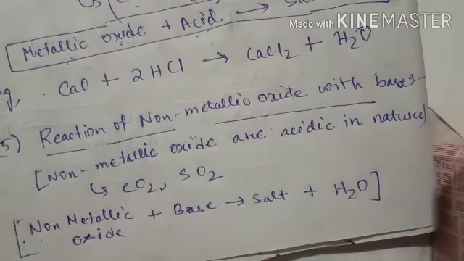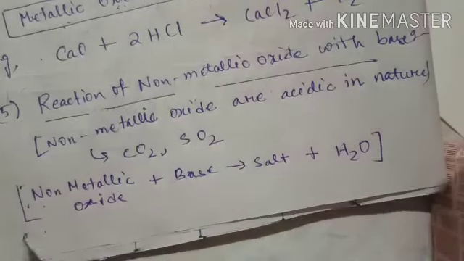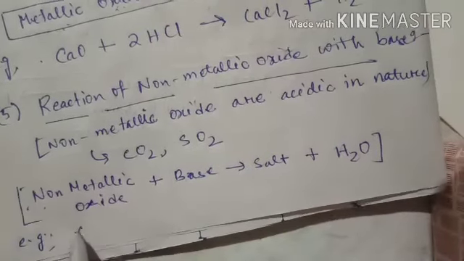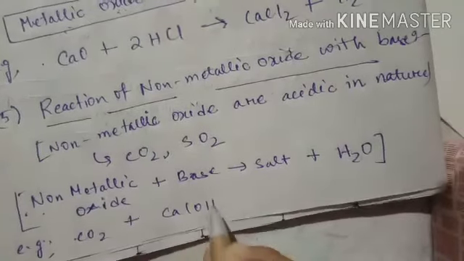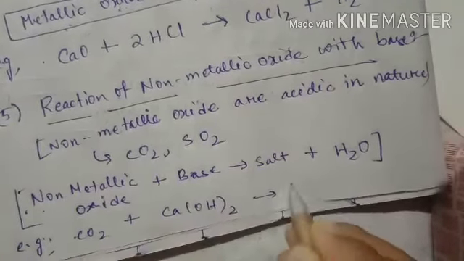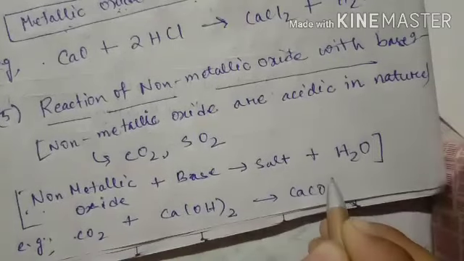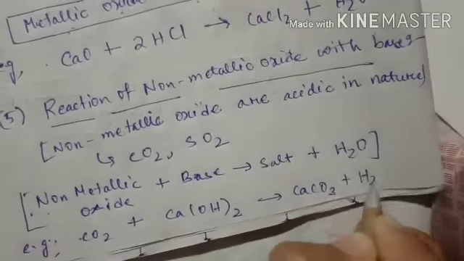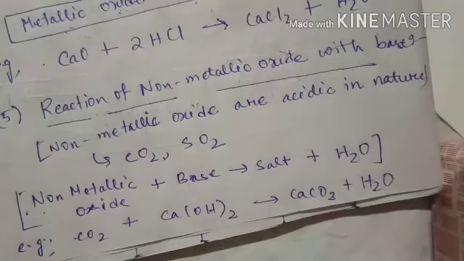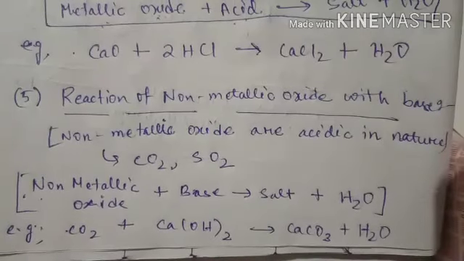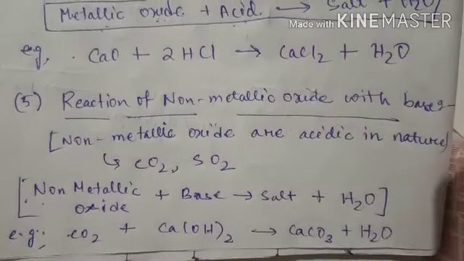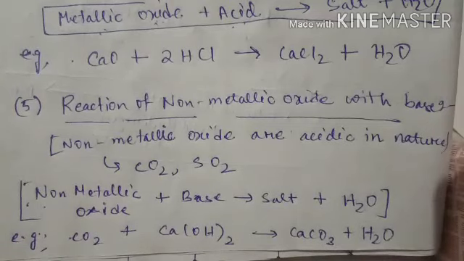So, a simple example we consider: carbon dioxide reacting with calcium hydroxide. Calcium hydroxide is a base, so it will form calcium carbonate plus water. So these are the reactions of acids and bases. So thank you. The third part of the acid base chapter will be uploaded soon.